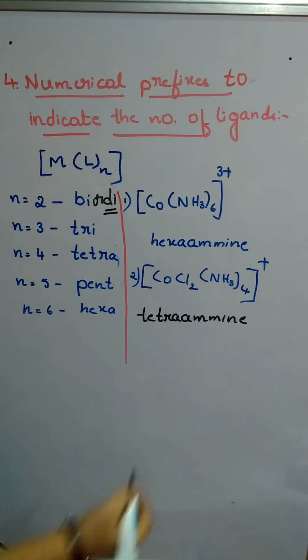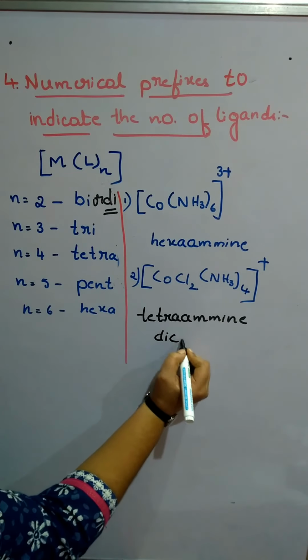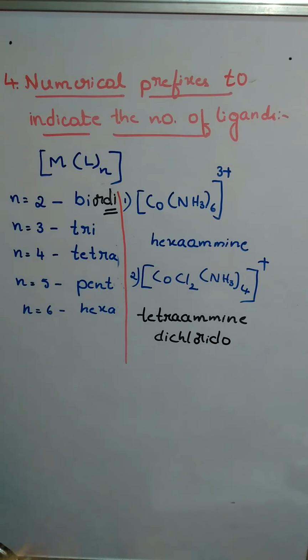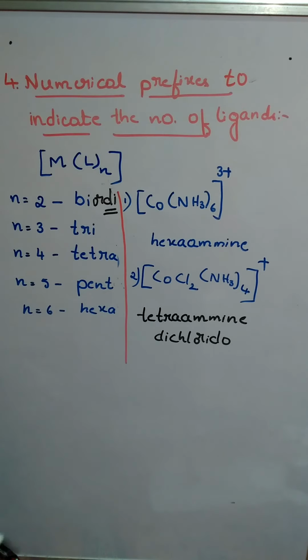Tetraammine dichlorido. So this space is not sufficient, that's why I'm going to write it here. Dichlorido. So this is how we are going to write the name of the ligands. Tetraammine dichlorido. So this is about the numerical prefixes for the simple ligands.